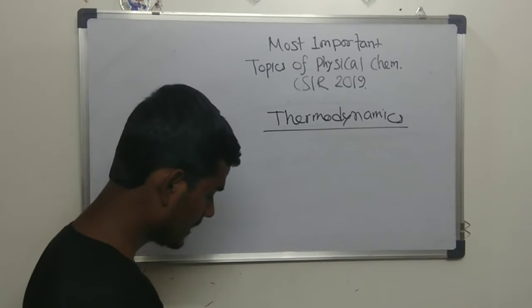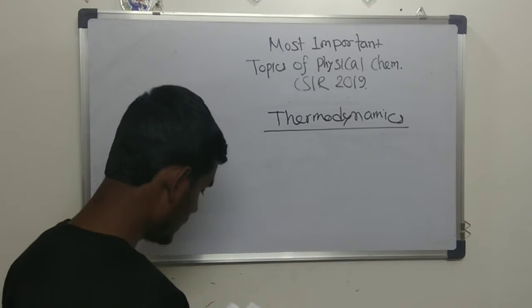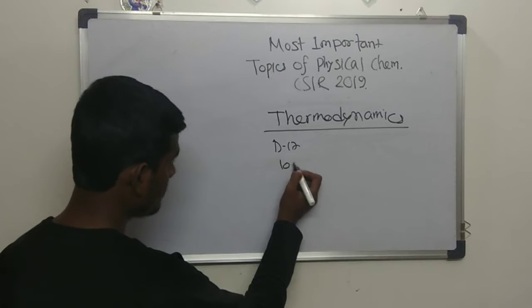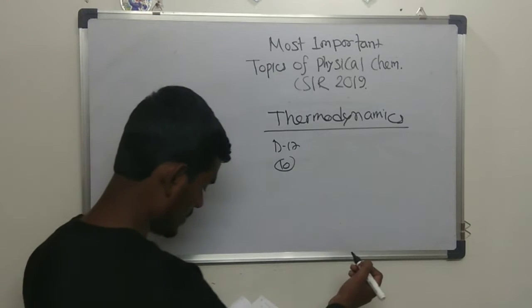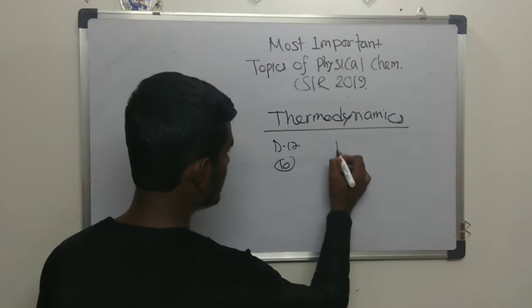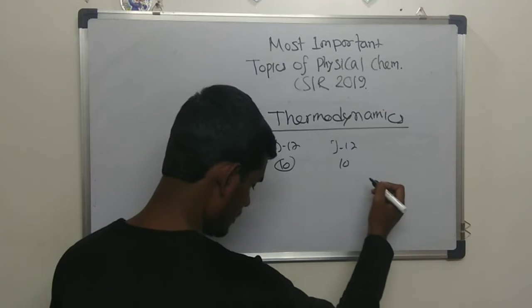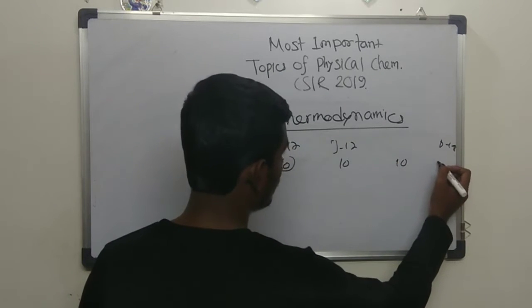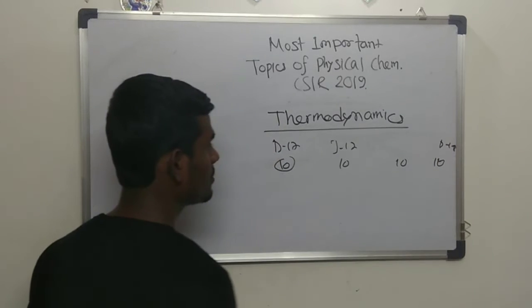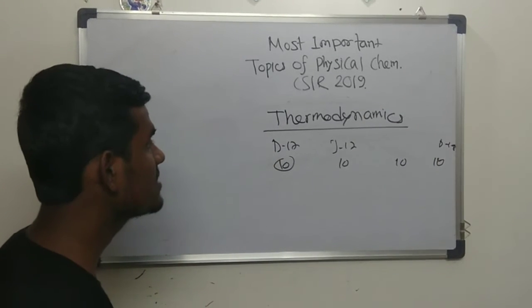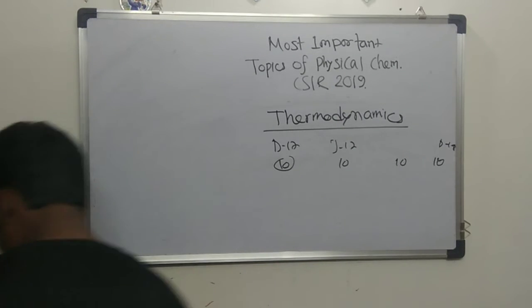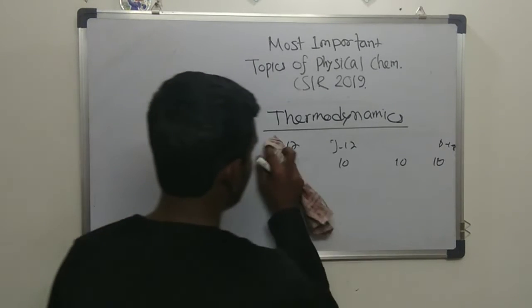Let me give you some calculation here. Basically, in December 17, there are 10 marks of questions from thermodynamics. June 17 as well, 10 marks of questions. Here also 10 marks, and December 18 also 10 marks. So overall you can say 10 marks is inevitable in thermodynamics. So what are the topics in thermodynamics you have to go through?